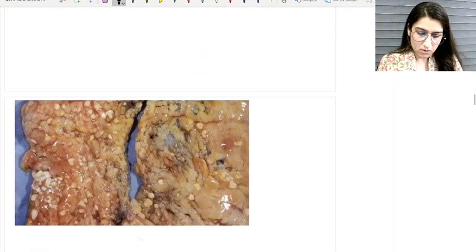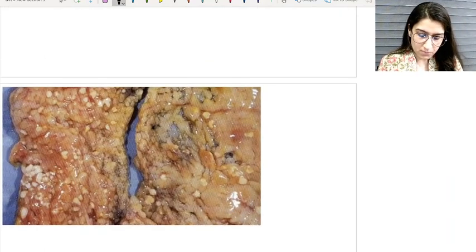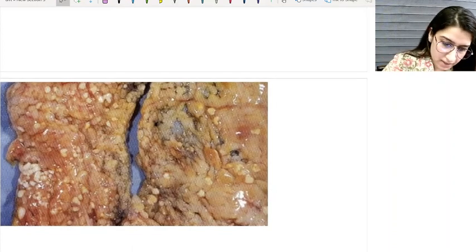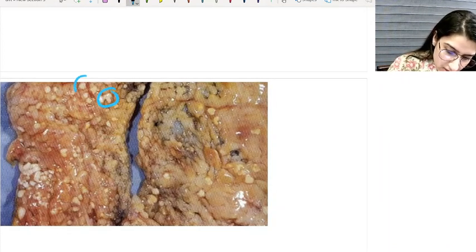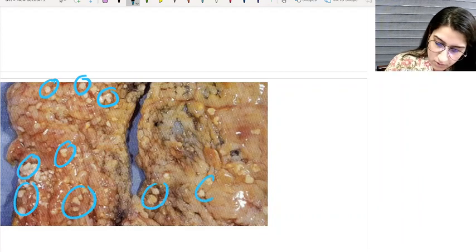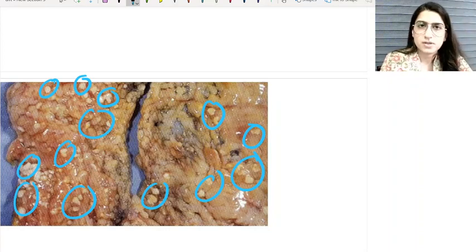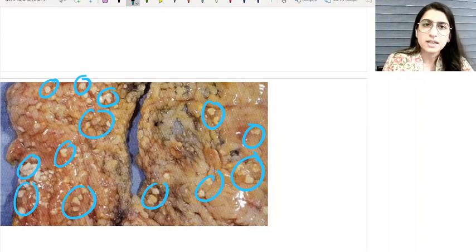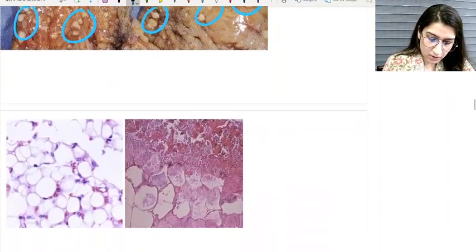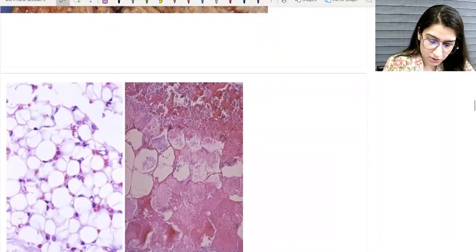Okay, so now look at this gross picture of omental fat. Can you appreciate these chalky white deposits? As I told you, they are showing the saponification process that is happening. Now move to the histological picture.